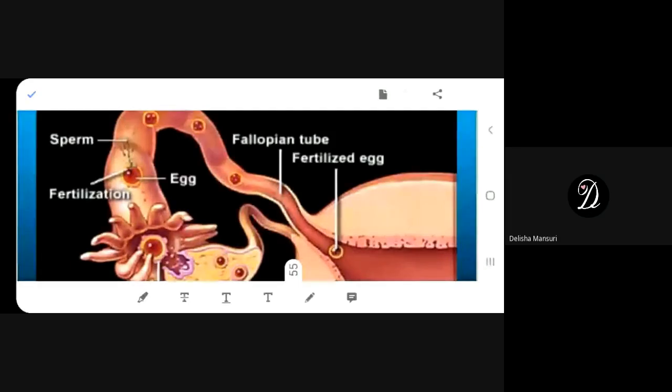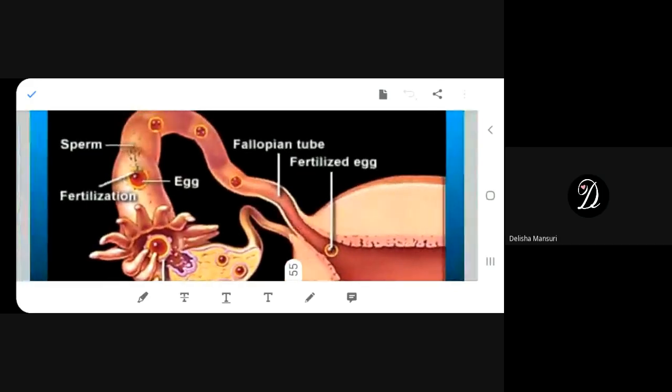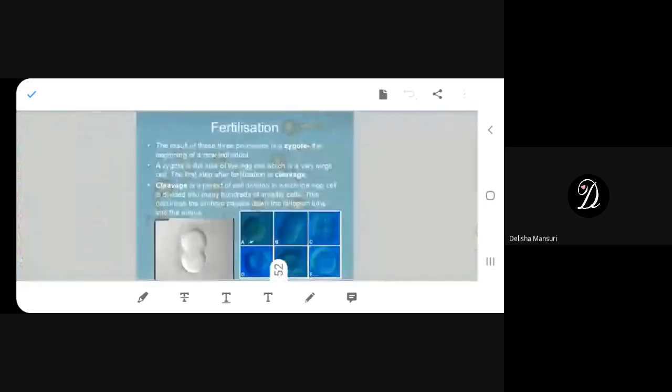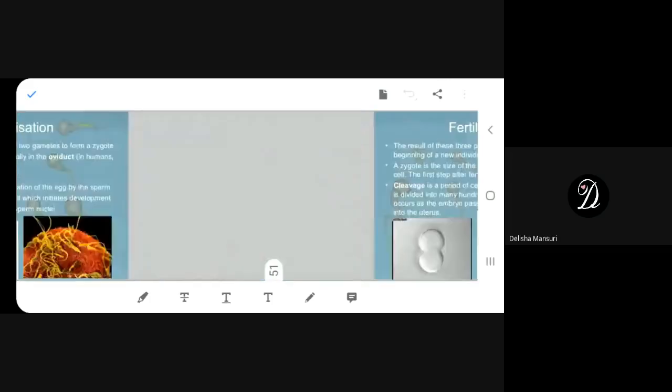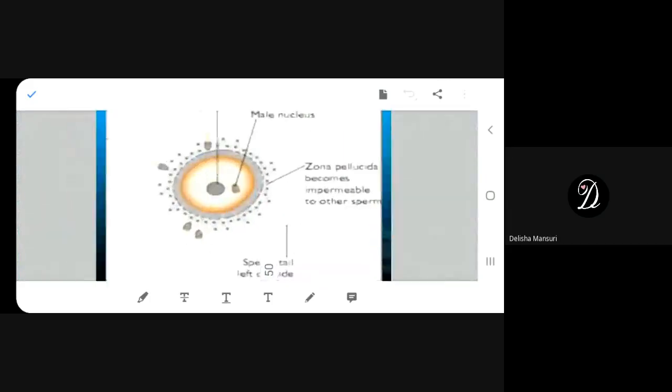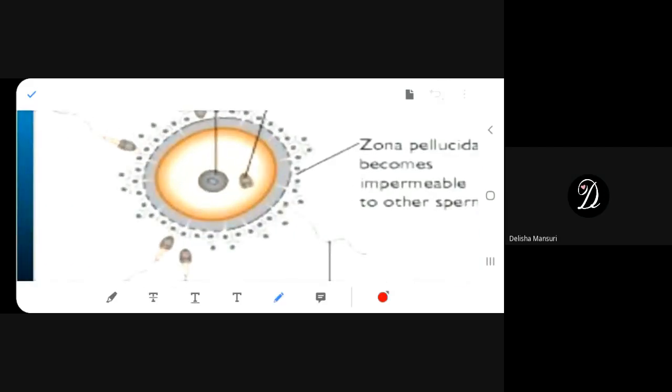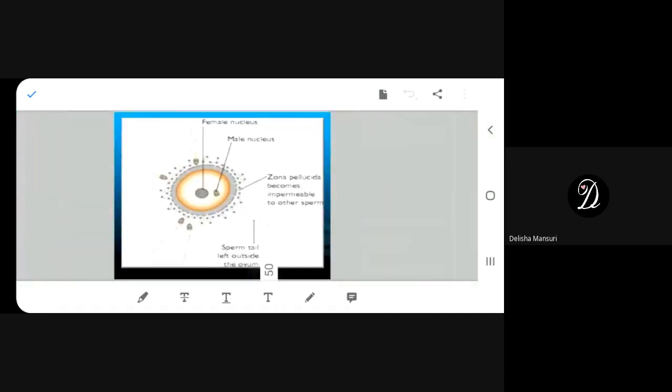Very good. Why do you say it is one nucleus? What actually happens? I will show you here. This is fertilization. Actually we have got two nuclei, this is one and this is one. But they fuse, right? They fuse and then it becomes one nucleus. You understand? I will show you somewhere else also how this zygote is forming.